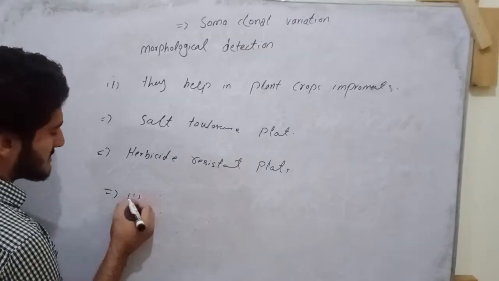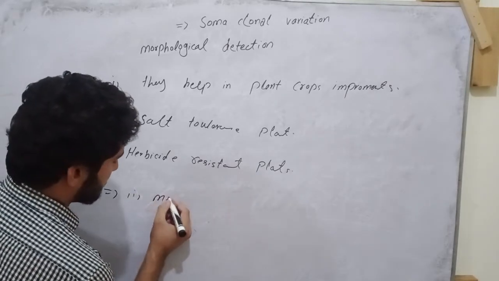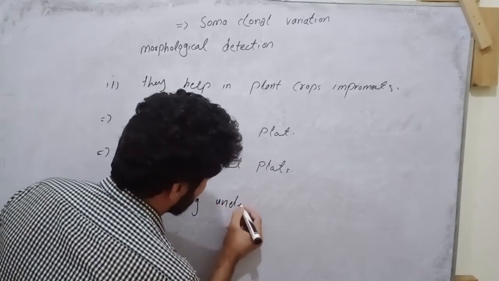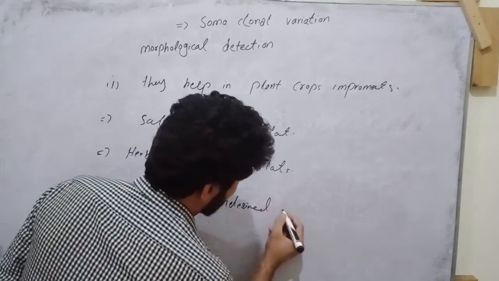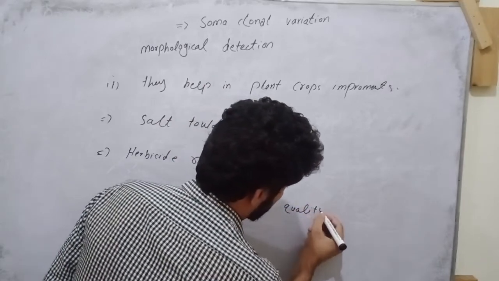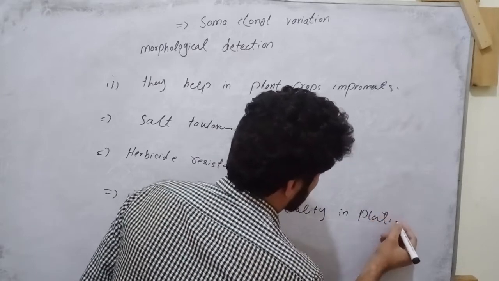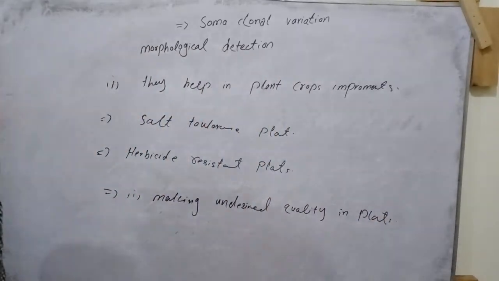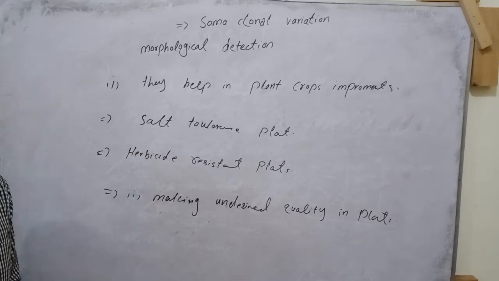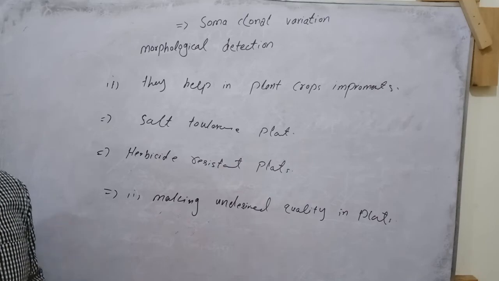The first disadvantage is making undesired quality in plants. Undesired quality will sometimes occur in plants due to somaclonal variation.